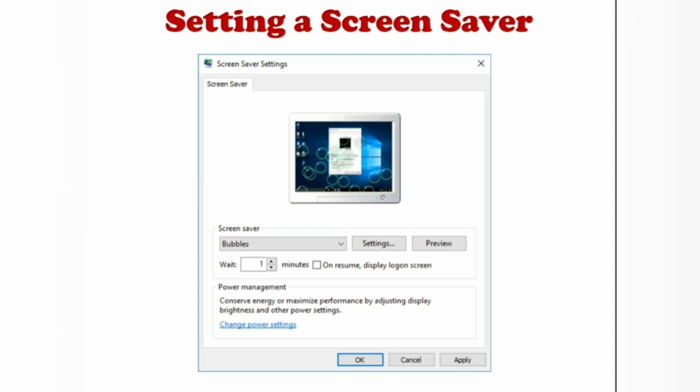But one important thing is, the moment we touch the keyboard or the mouse, the screensaver disappears. Could you understand, children?